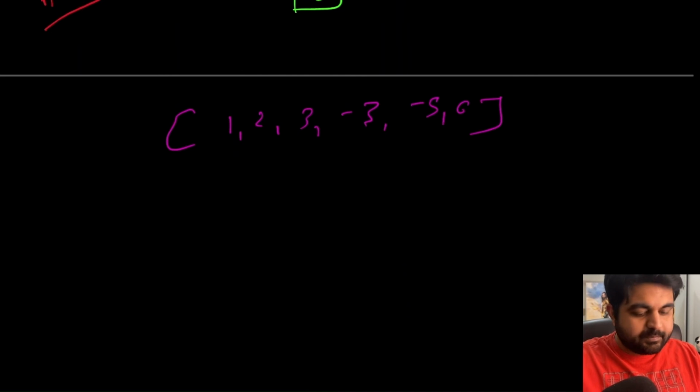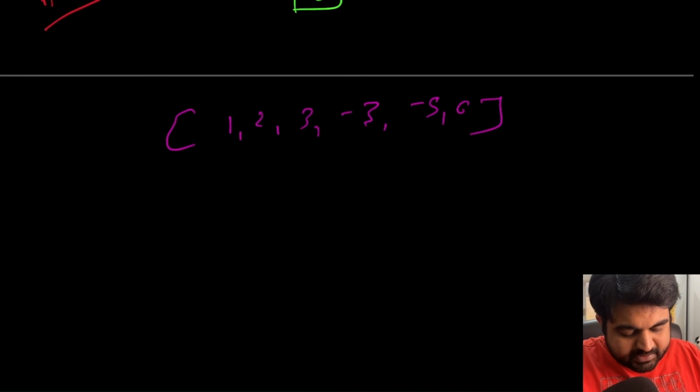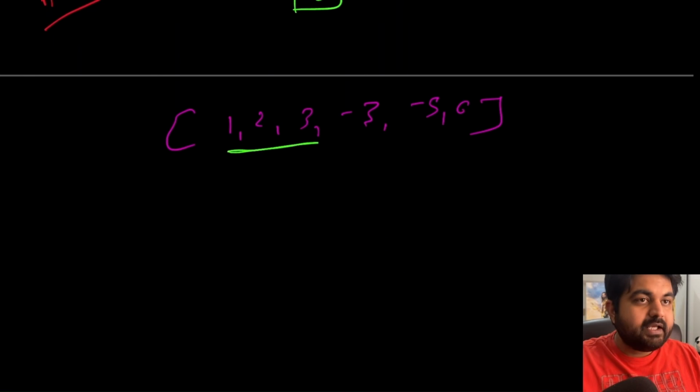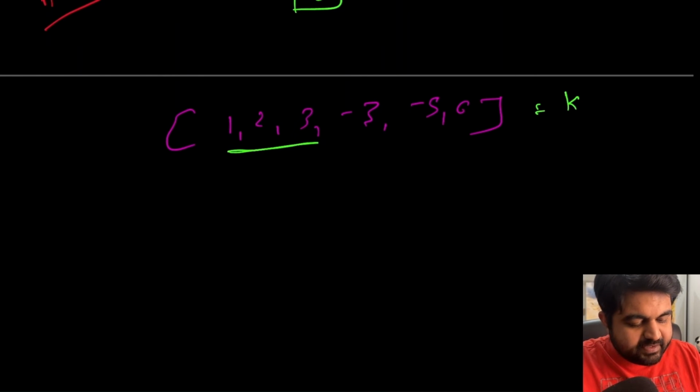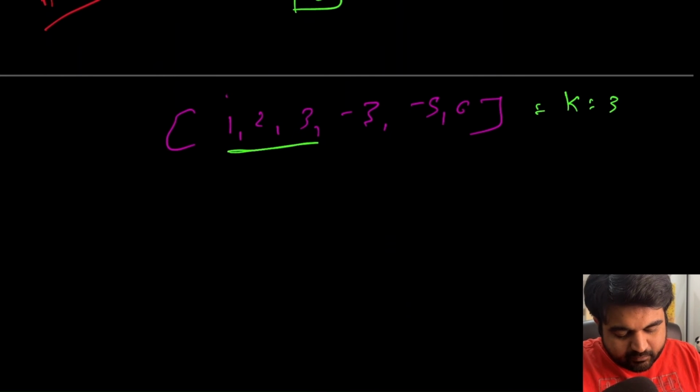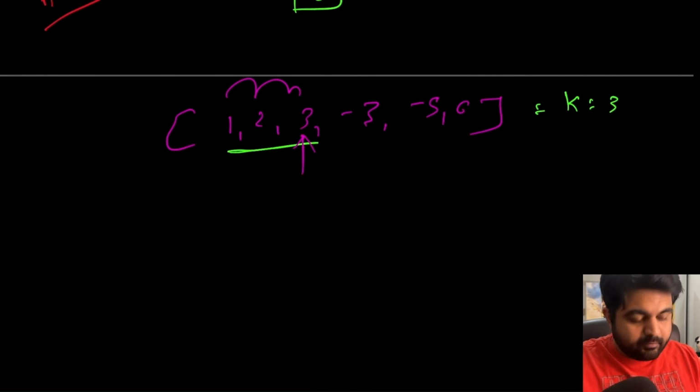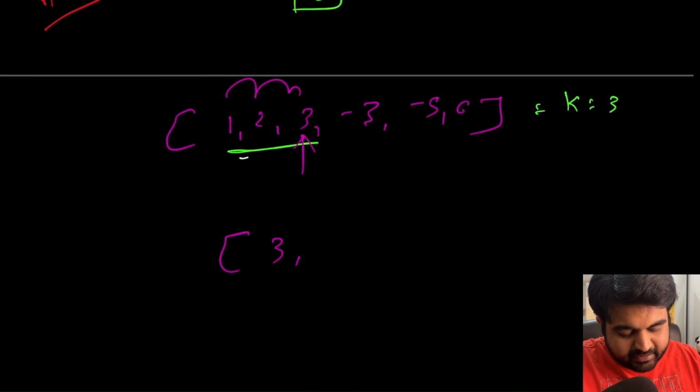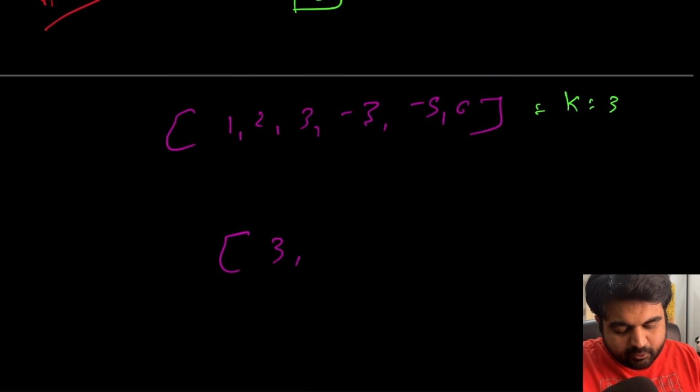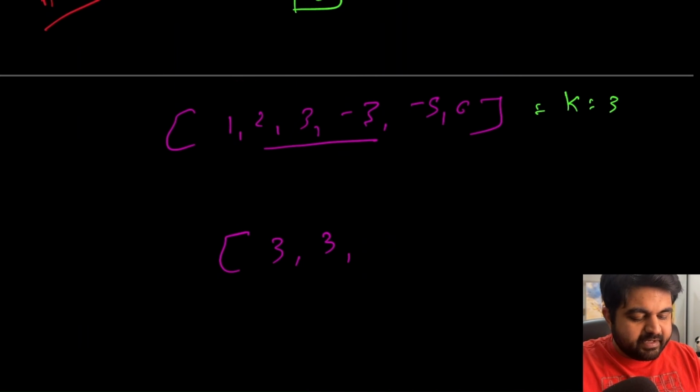For the brute force approach, the way we are going to do it is that we are first of all going to create a window of size k. So suppose even in this case we are given k equal to 3. We create this window, then we iterate over every single element and we try to find the maximum element. So we found the maximum element as 3, so we mark that as the answer. Then we get rid of this one, we create another window and once again repeat the same process until we reach the very end, and then we would be able to find the solution.